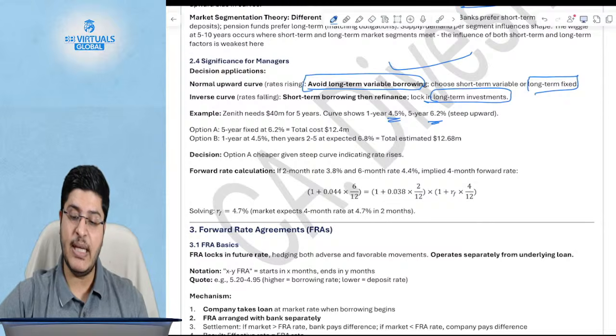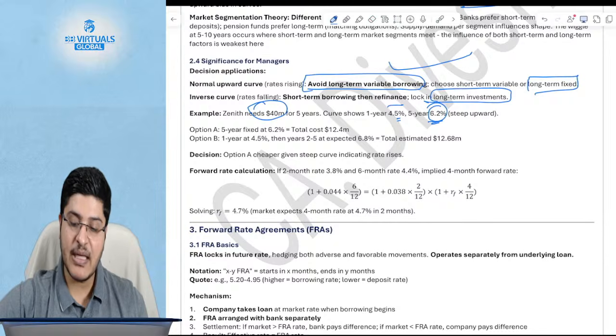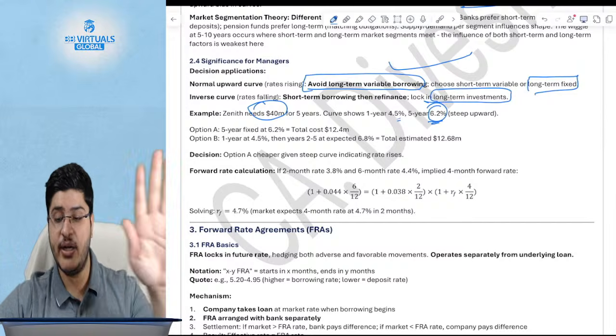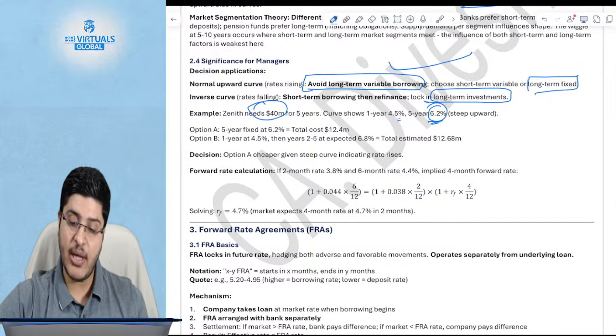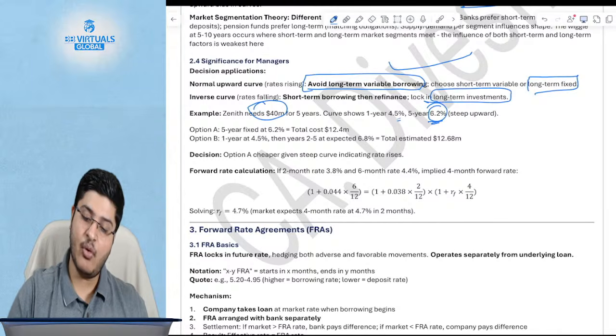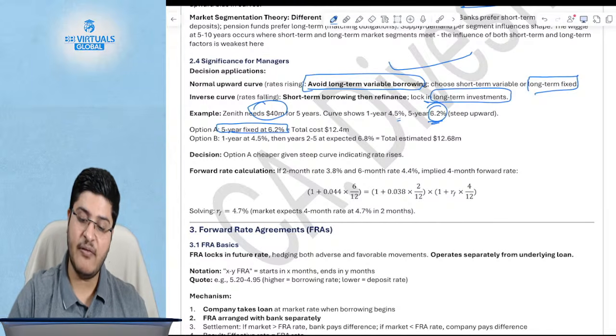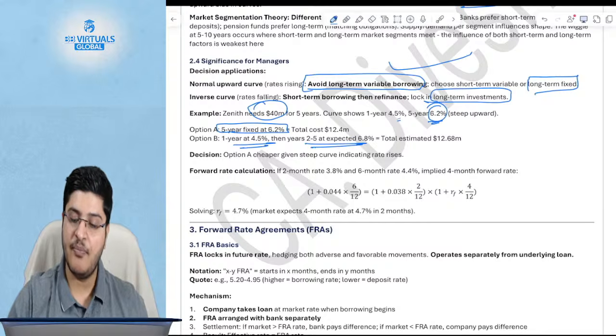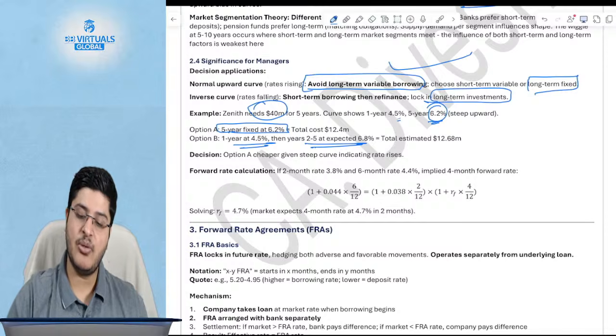So what happens for Zenithco? Zenithco says you are expected that interest rates will rise a lot. Should you borrow or not? They need a borrowing. What do you do? I know that the interest rates are going to rise. So I have two options. I will borrow at the fixed rate for 5 years, or I will take the year one variable rate and then go for the locked in rate at the higher rate, whichever gives me the cheaper option. The first option is cheaper. You lock the fixed rate today, so you should go for the cheaper option.